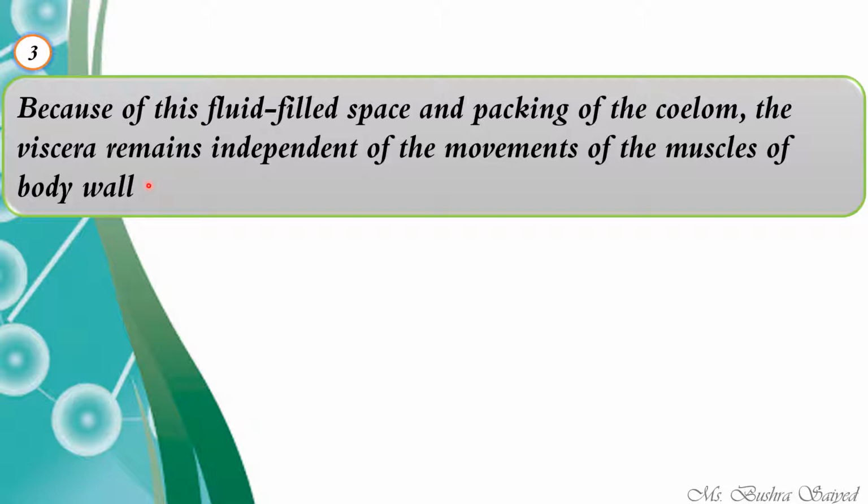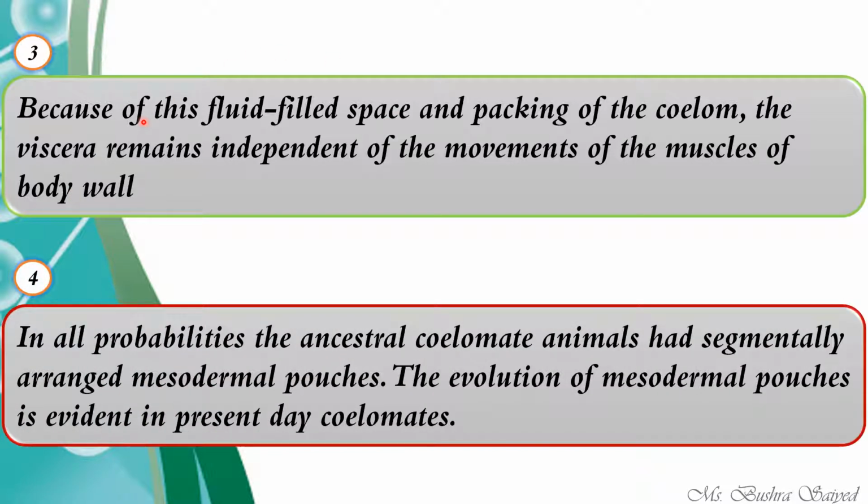Whenever we move our body, the body wall also performs some motion because of the presence of muscles there, but those movements will not affect the organs of viscera because of the presence of coelom and the coelomic fluid. The fourth feature is that in all probabilities the ancestral coelomate animals had segmentally arranged mesodermal pouches. We are talking about the coelomate animals, it means those animals which have coelom, in the earlier times.